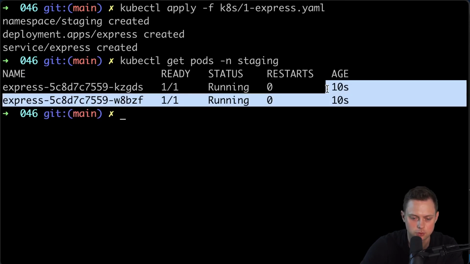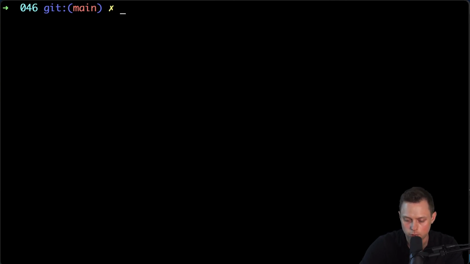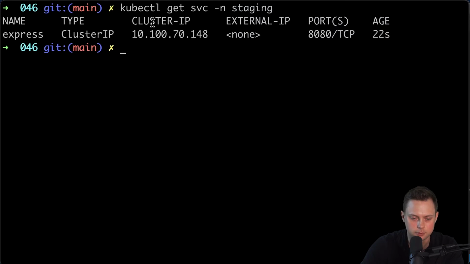So 10 seconds ago, and all of them are running. Since I don't have any health checks, all right. And also we created the service. You can get the service by typing kubectl get svc in the staging namespace. Right now we deployed our Node.js application to the Kubernetes, which is located in the AWS.